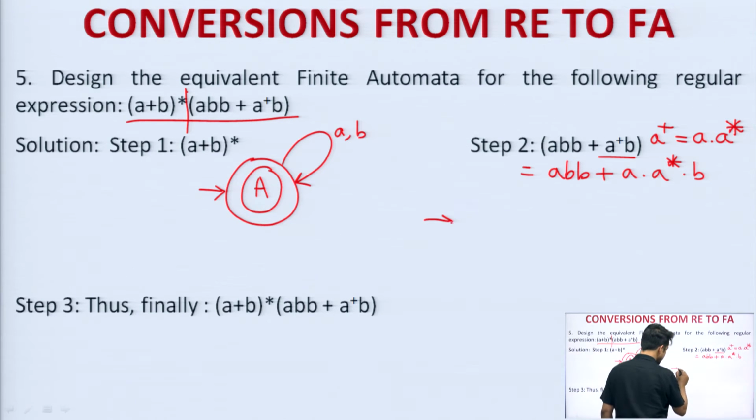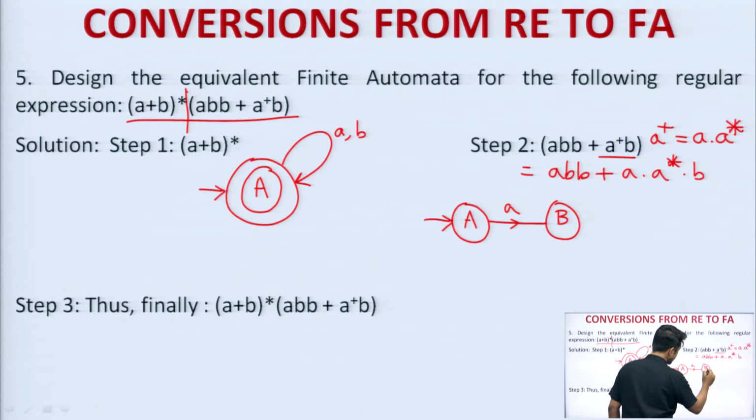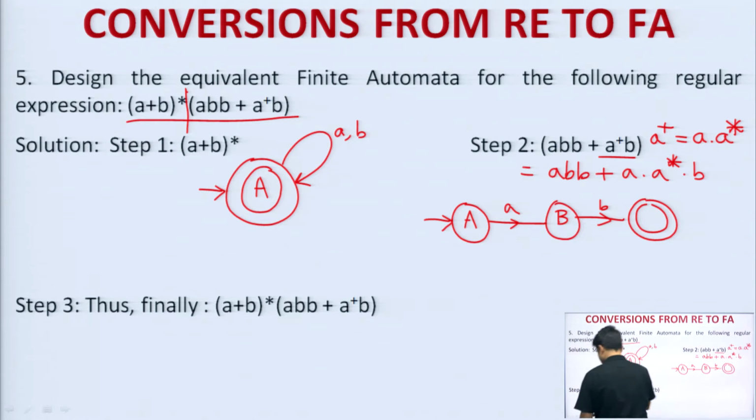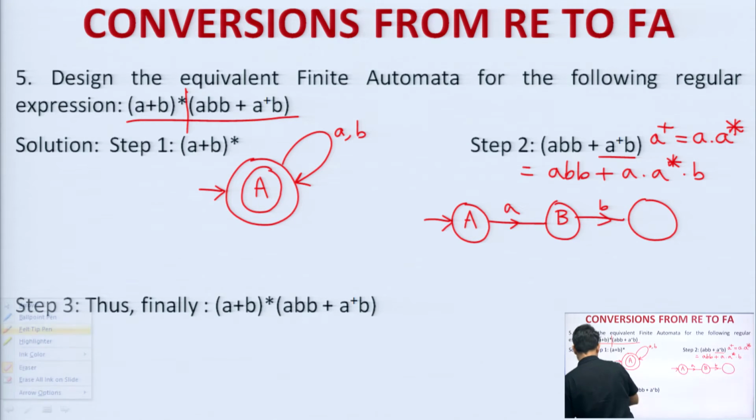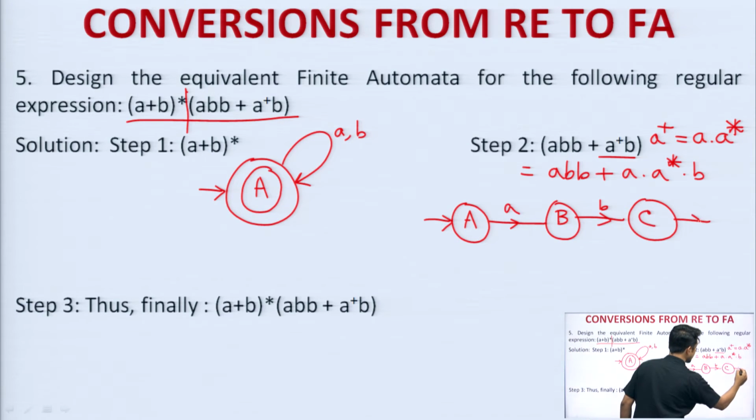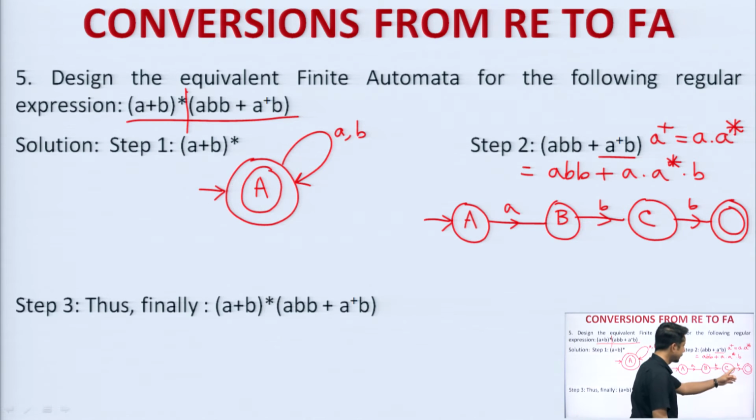So, if we draw like this, then it will be like this, A plus, that means I will be having one A, say suppose B B. This will be again as state C and then B, and this will be the final state. Okay. Now, this is the final reaching point.